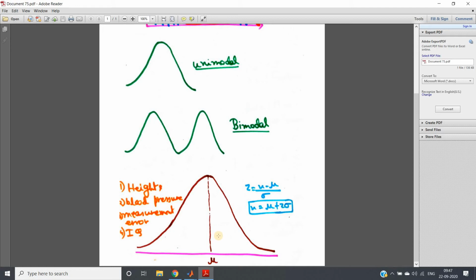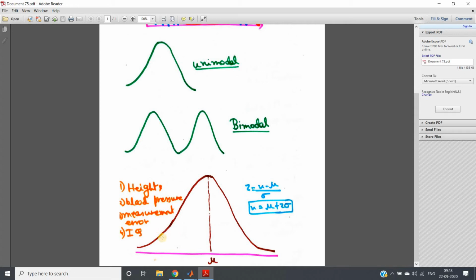This Gaussian distribution has two important properties. One is the mean, denoted by mu, and the other is sigma, which is the standard deviation. These two are the important parameters of our Gaussian distribution. Okay, you can understand what the distribution is.